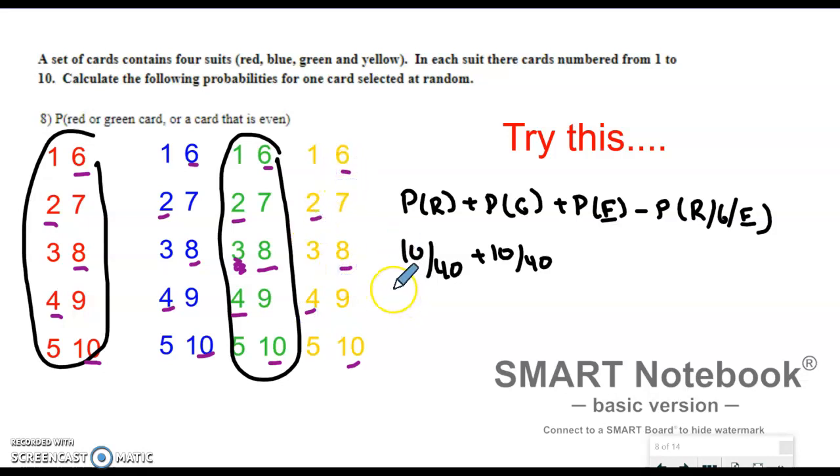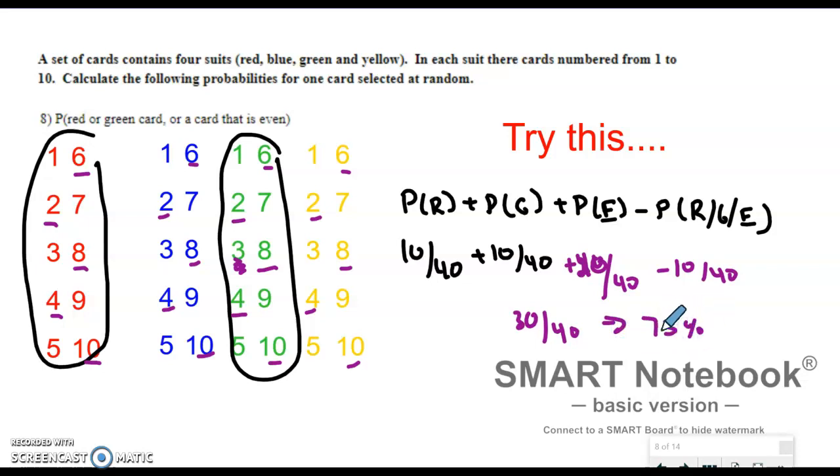Okay, so how many cards did I underline? Looks like there are 20 of them. All right, so it's 20 out of 40. Now, how many did I circle twice? Well, it looks like I have 1, 2, 3, 4, 5, 6, 7, 8, 9, 10. Let's subtract 10. If I look at all this, once again, it's going to be 30 out of 40, or 75%.